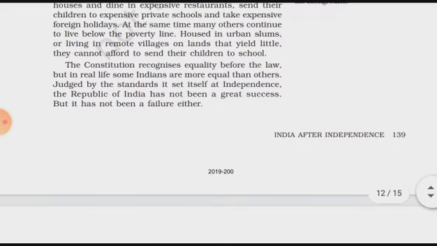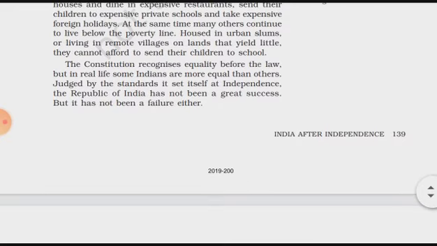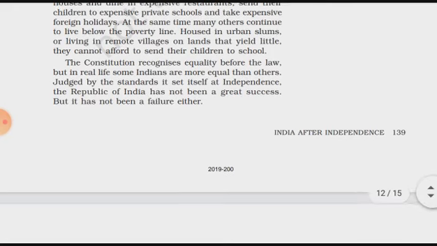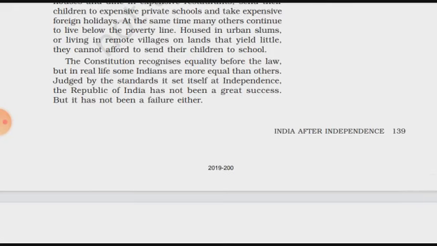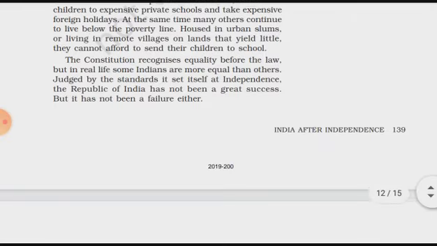The Constitution recognizes equality before the law. As we all know, according to the Constitution, we all are equal in front of the law. That has been laid down in the Indian Constitution. But in real life, some Indians are more equal than others.